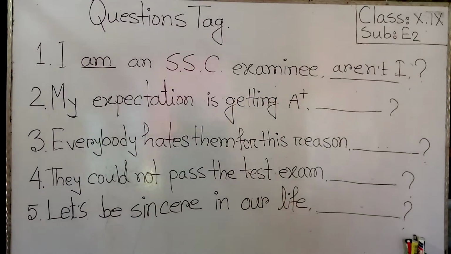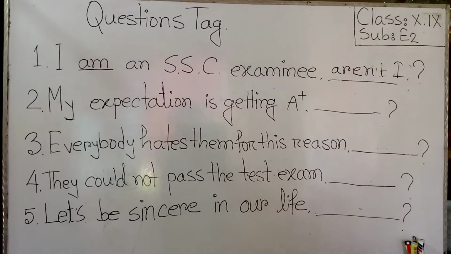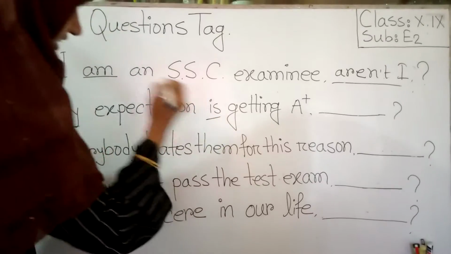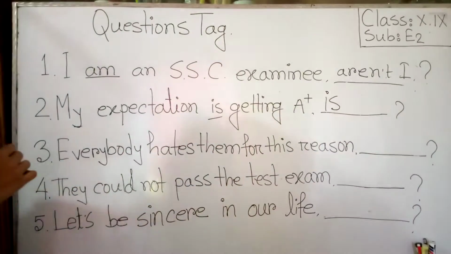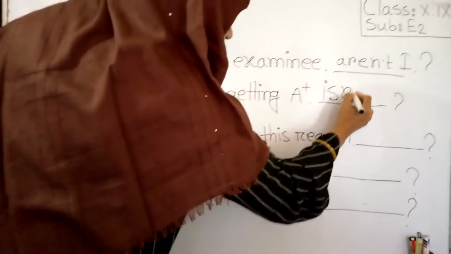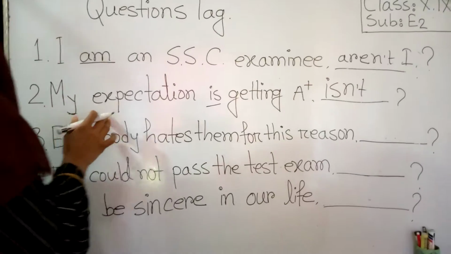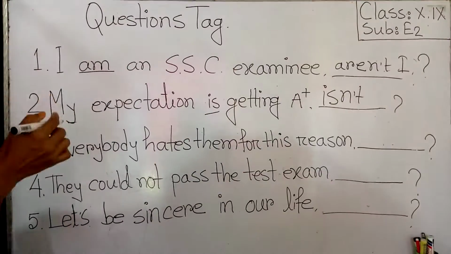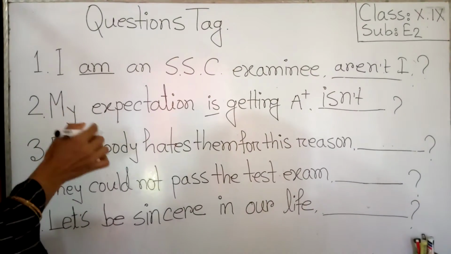Question number 2. My expectation is getting A+. In this statement we can find the auxiliary verb, and it is is. As the statement remains affirmative, we can put the negative contracted form isn't. Then we find the subject or pronoun.